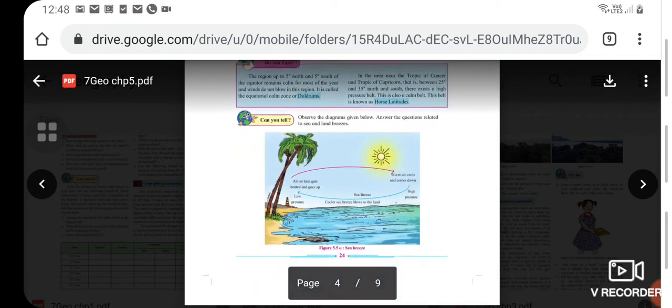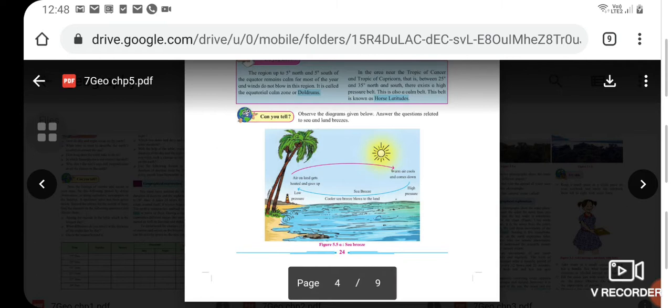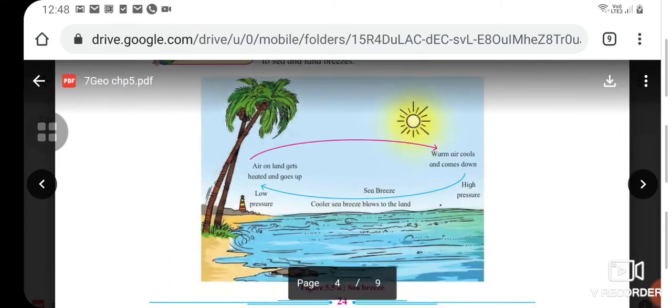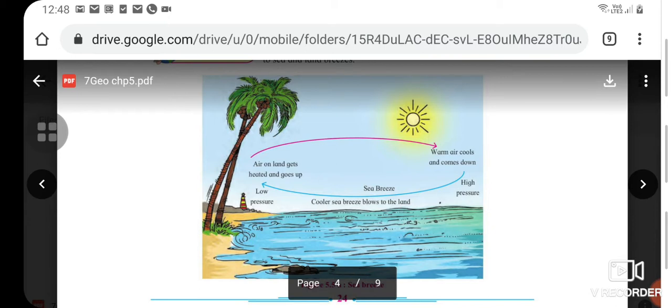This belt is known as horse latitudes. Now, can you observe the diagrams given below and answer the questions related to sea and land breeze? See the diagram. This is a coast, a seashore area, and the blue arrow shows the cooler sea breeze blowing to the land, and the red or pink arrow shows how the warm air cools and comes down.